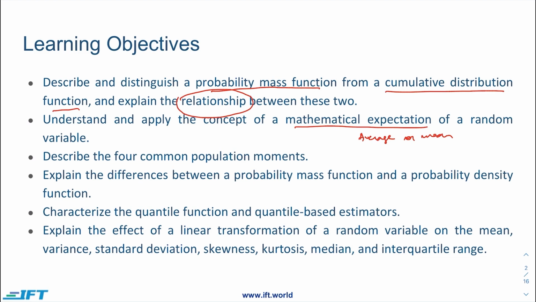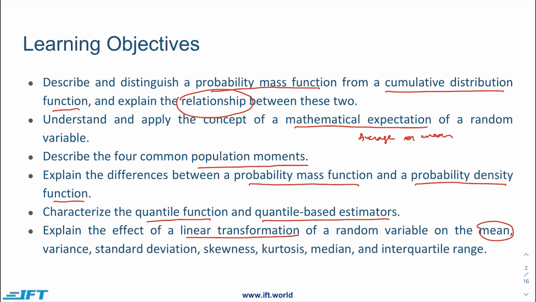We'll be discussing four common population moments which form a foundation of probability and statistics. We'll be talking about the difference between probability mass function and probability density function. We'll be covering the quantile function and quantile based estimators. In the end, we'll be talking about the linear transformation and its impact on a number of variables such as mean, variance, standard deviation, skewness, kurtosis, median, and interquartile ranges.